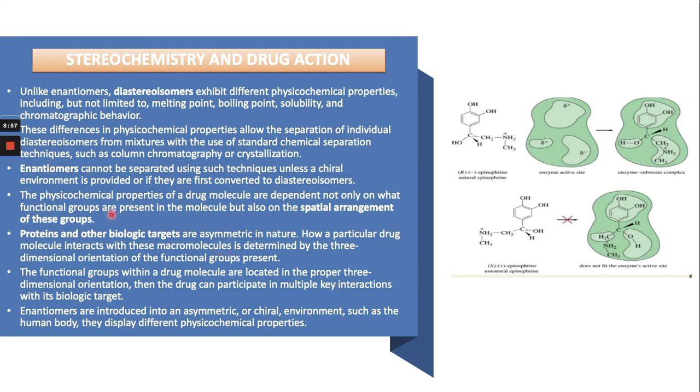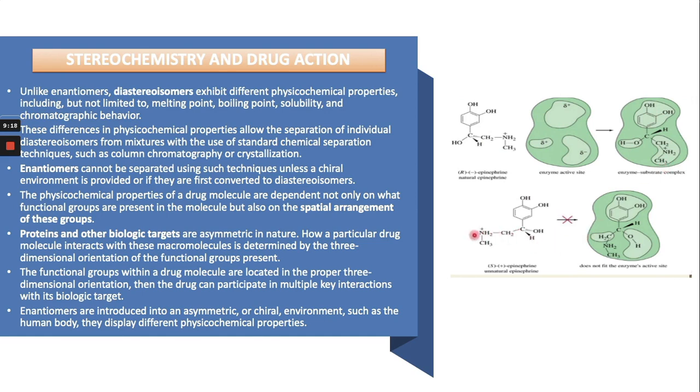The physicochemical properties of drugs depend not only on the functional groups present in a molecule but also on the spatial arrangement in a molecule. You can see this example of a spatial arrangement. This molecule can bind with this receptor. The phenolic hydroxyl binds here, and this one is the secondary amine.